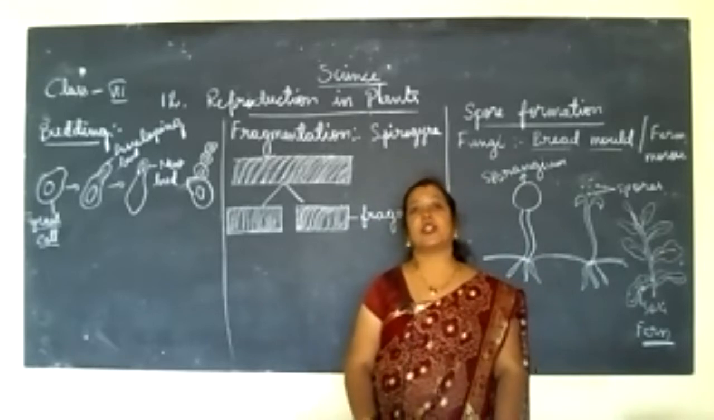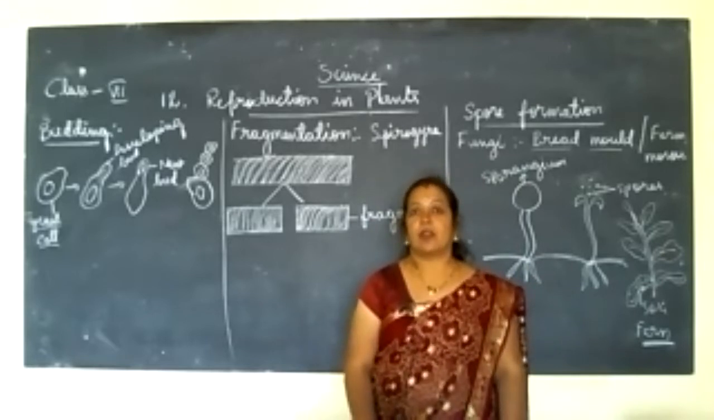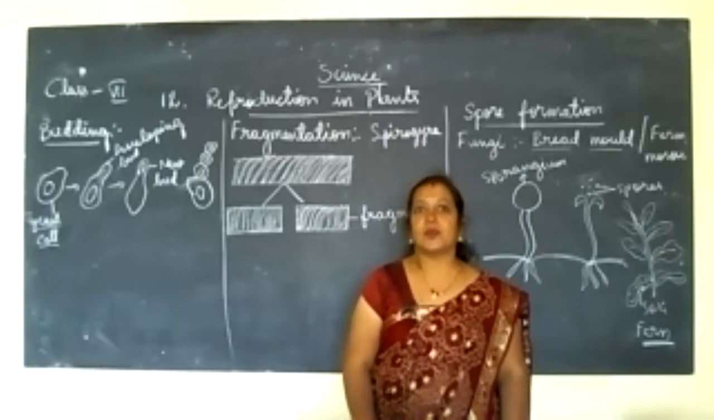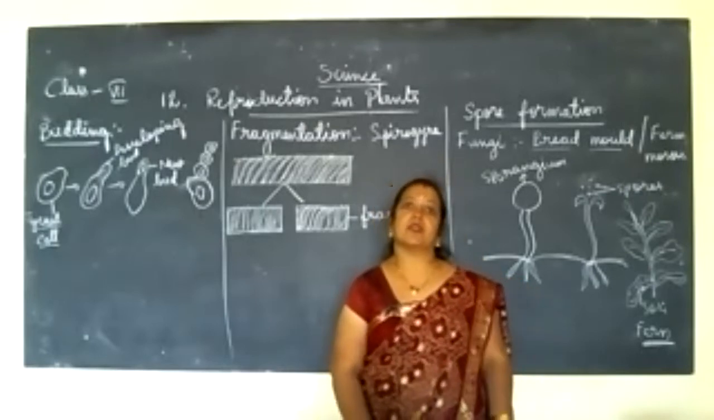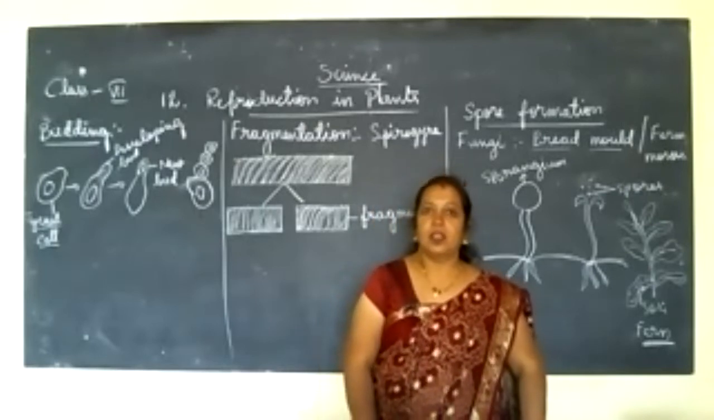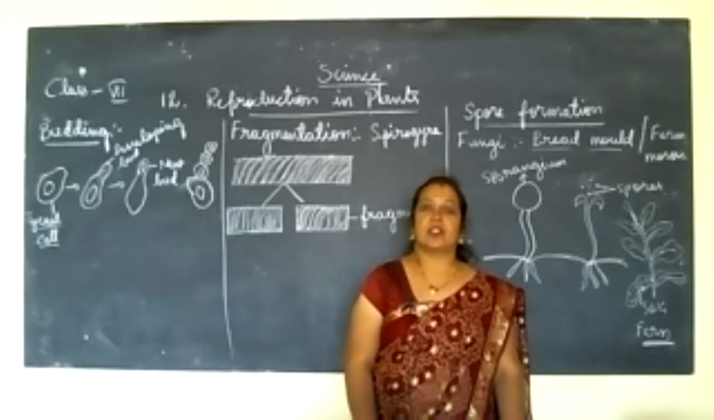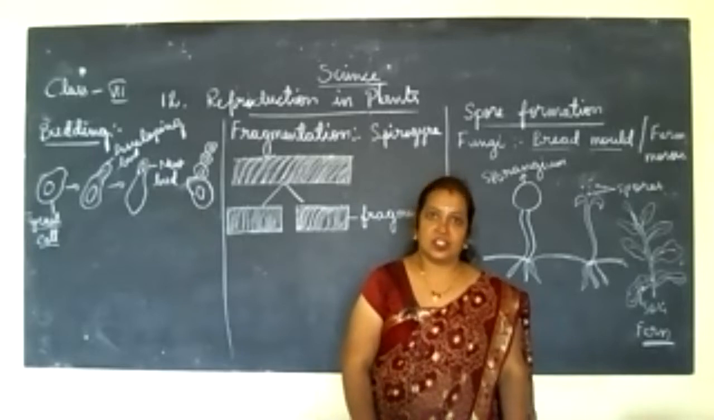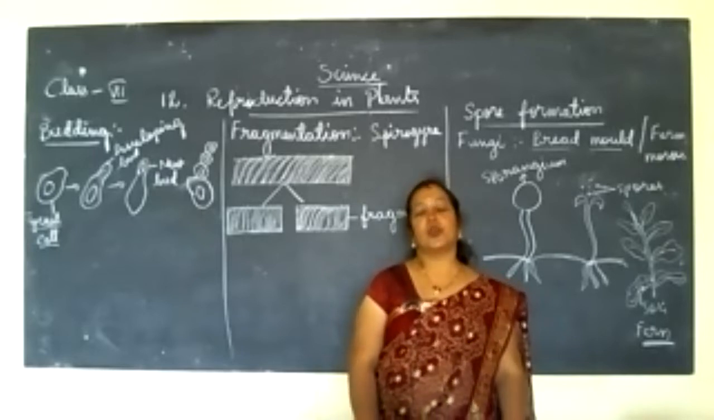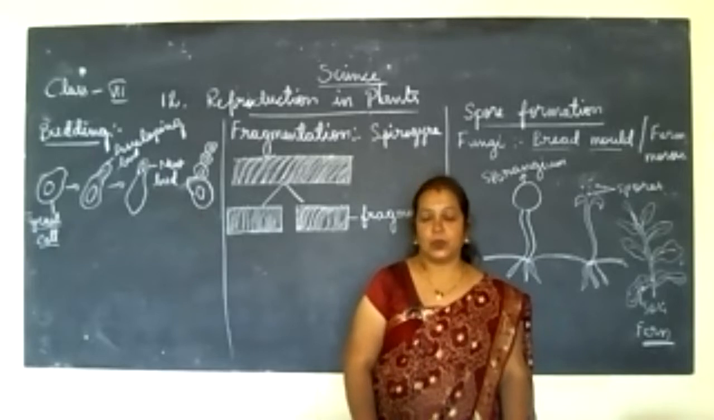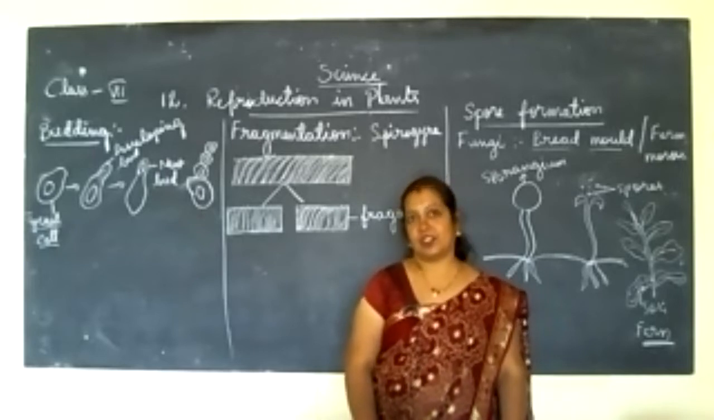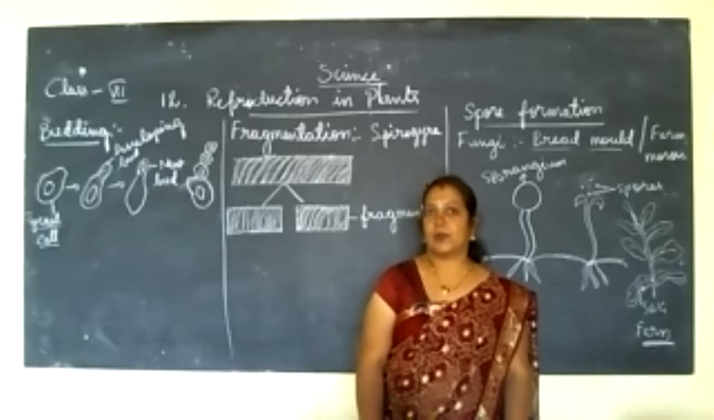Okay, so what is meant by reproduction? Reproduce means producing again. Okay, producing again means from the parent body, a new individual, a new organism is going to be produced. So that is what we call reproduction. Production of a new individual from the parent body is called reproduction. This and all I explained.